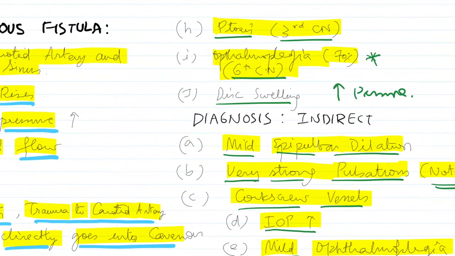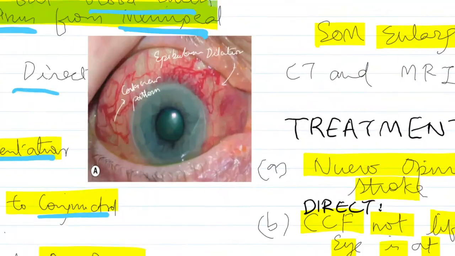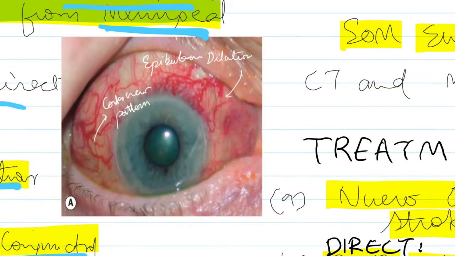So let's look at this diagram of a typical presentation. Now there are two key features that are being represented here. First, there is conjunctival injection. That means the conjunctival vessels have been engorged and dilated due to an increase in the episcleral venous pressure, and then there is an epibulbar dilation, which basically means the same thing. And then you have a corkscrew pattern of vessels that is seen again due to an increased episcleral venous pressure.